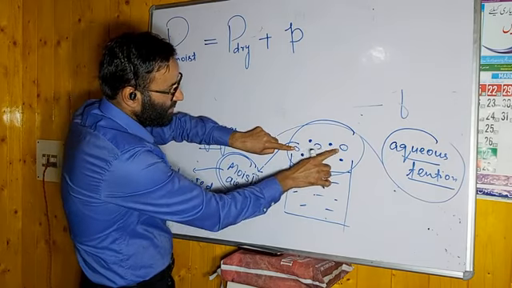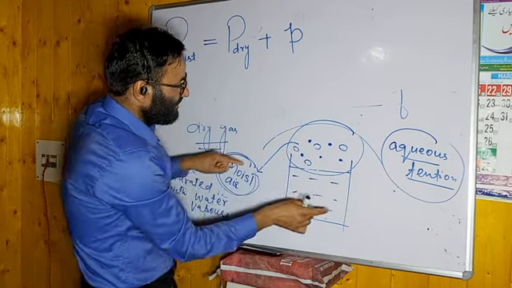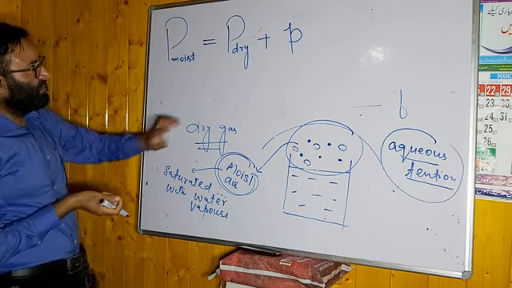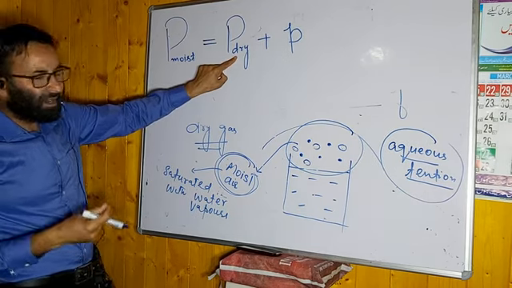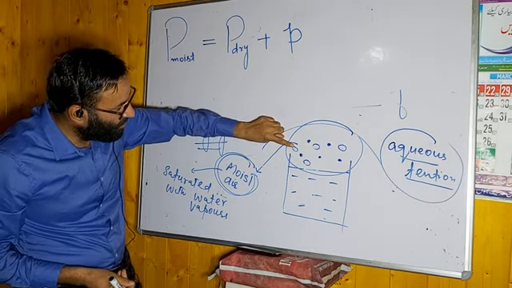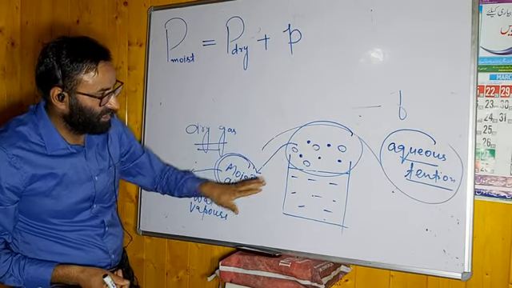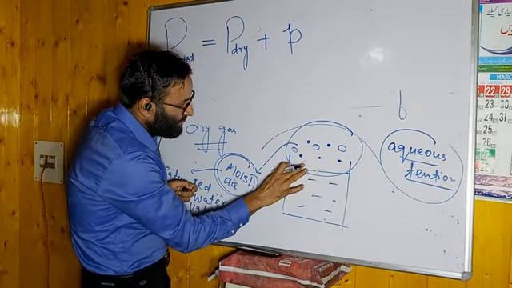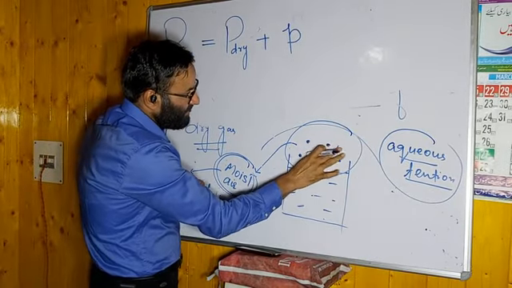The water vapor pressure is known as aqueous tension. The total pressure of moist air will be because of P dry. What does dry mean? If there are no water vapor molecules here, at that time it is dry.